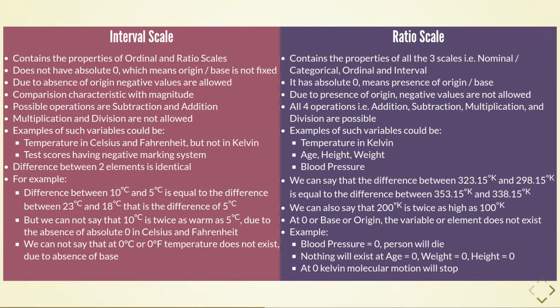We can say that the difference between 323 degree Kelvin and 298 Kelvin is equal to the difference between 353 degree Kelvin and 338 degree Kelvin, that is the difference of 15 degree Kelvin. We can also say that 200 Kelvin is twice as high as 100 degree Kelvin.